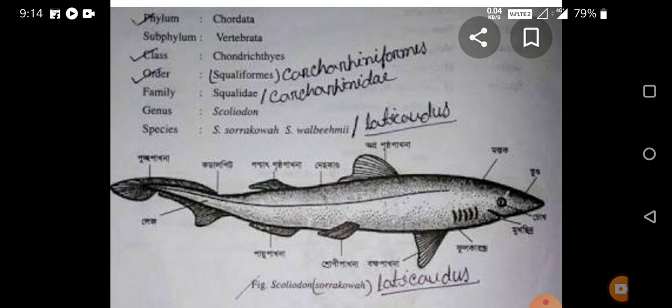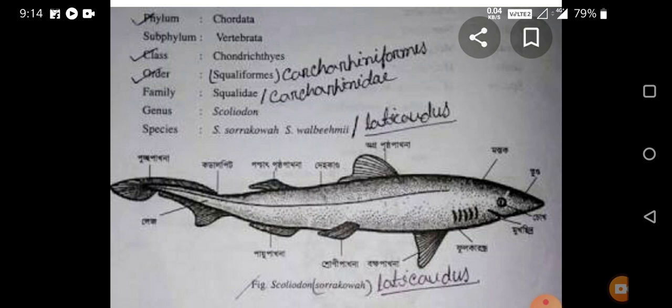Now, at the base of the caudal fin, there is the cloacal aperture. Through this cloacal aperture, the excretory system and digestive system open toward the outer side through the cloaca.